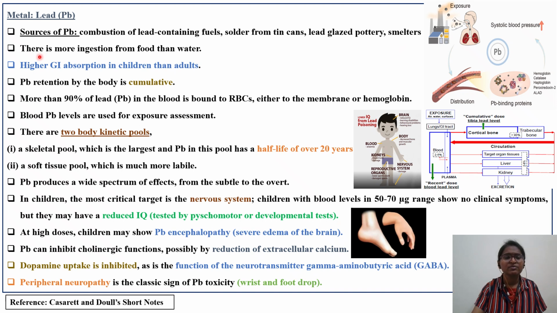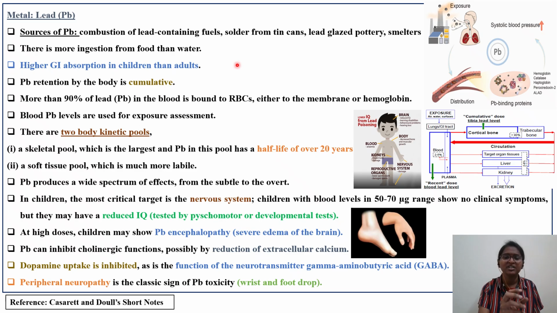Next, as we discussed earlier, lead exposure is more through ingestion from food and water, but not through air. Occupational exposure through air is not there. This is again very important: lead absorption through the GI tract is much higher in children and infants compared to adults. Another important point to remember is that lead retention by the body is cumulative. There are certain questions where the DABT examiner will ask about synergistic effect, additive effect, and similarly one question in the options might be about cumulative. So lead is causing cumulative toxicity.